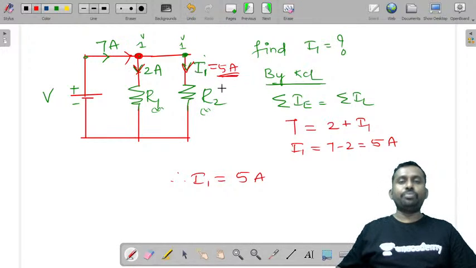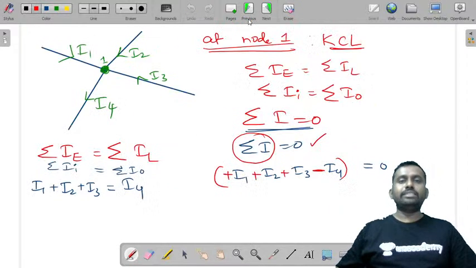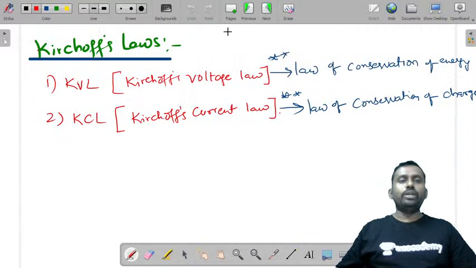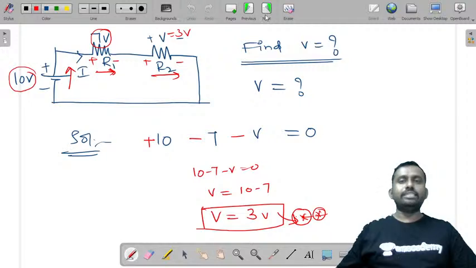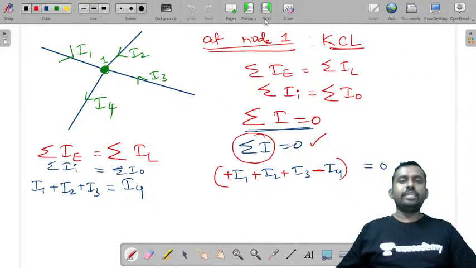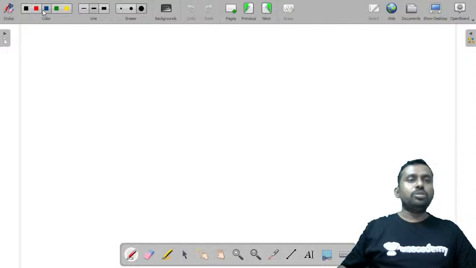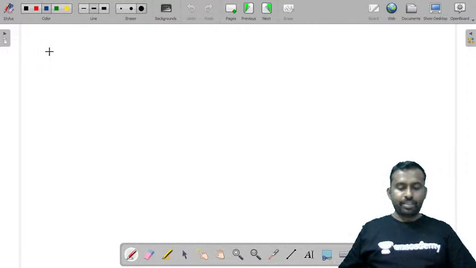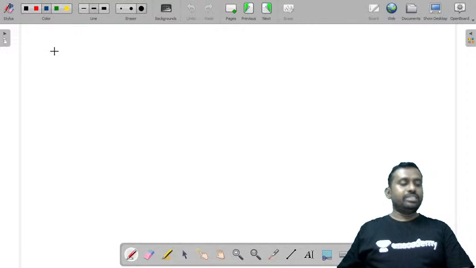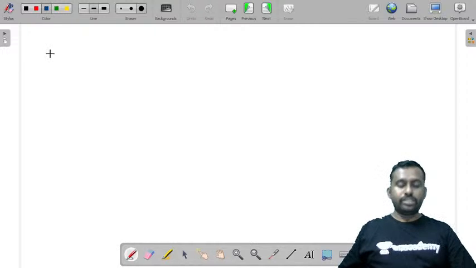That's very true. So these are very simple examples of Kirchhoff's voltage and current laws. Hope you are able to understand this Kirchhoff's voltage and current law. Now let me also tell you what is called as current division and voltage division rules.